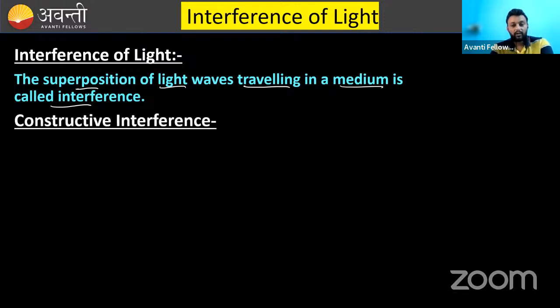Now, what can happen in interference? Listen. There are two types of interference that can happen. One is constructive, one is destructive. Let's suppose. Just look at that.